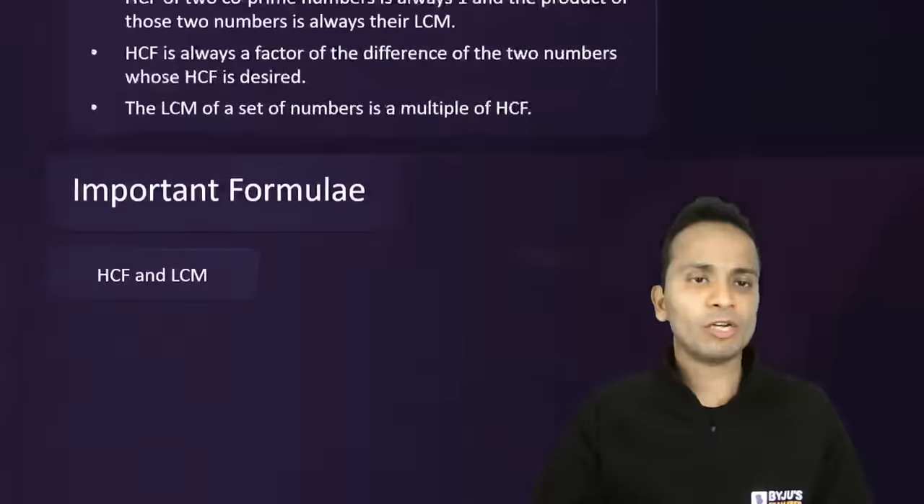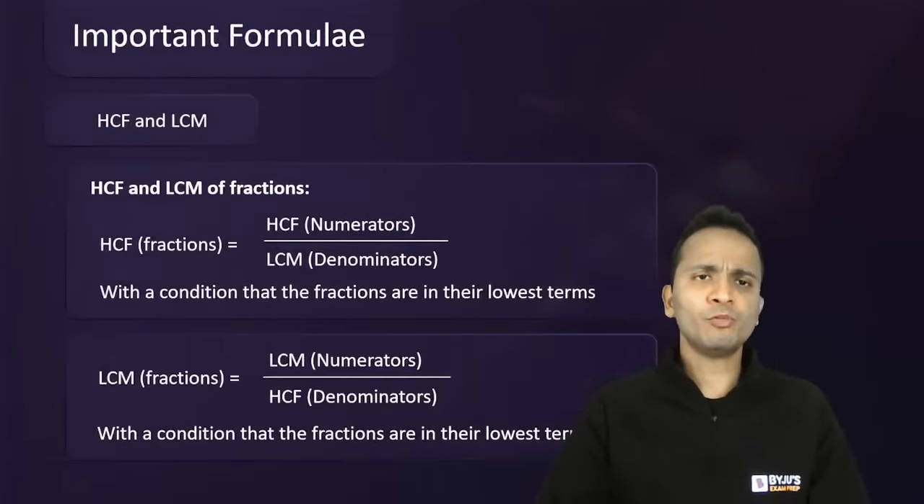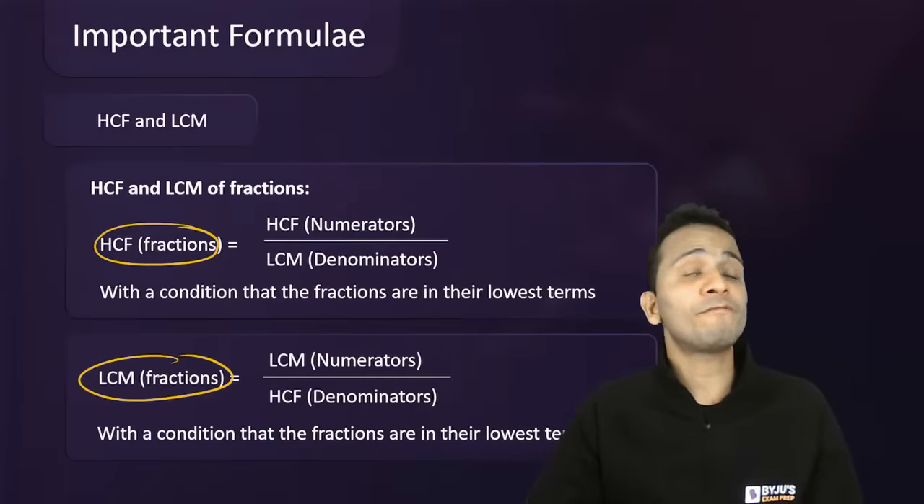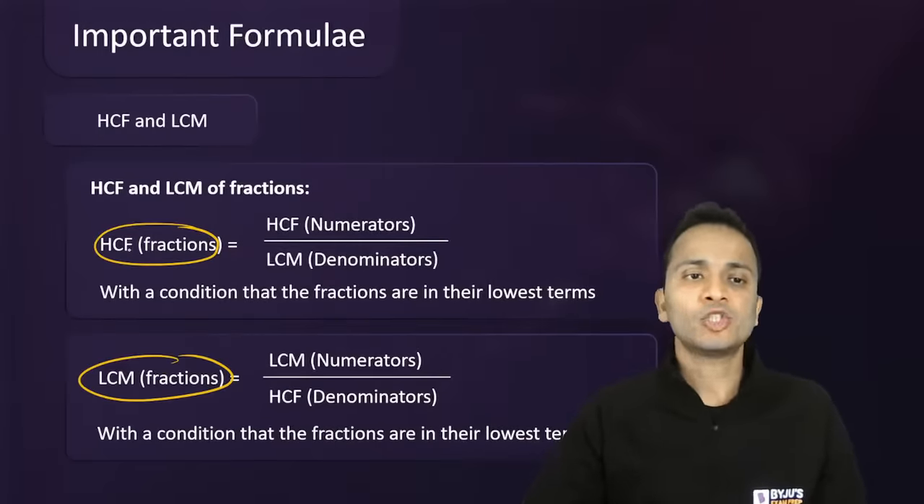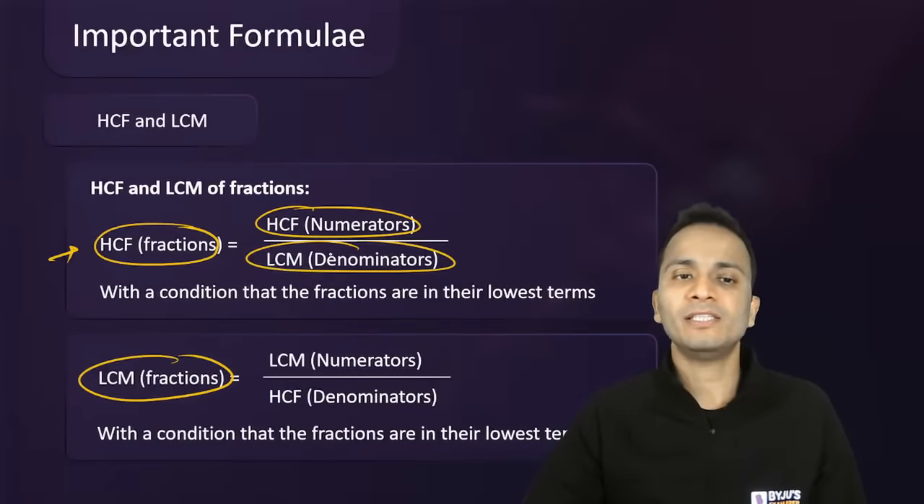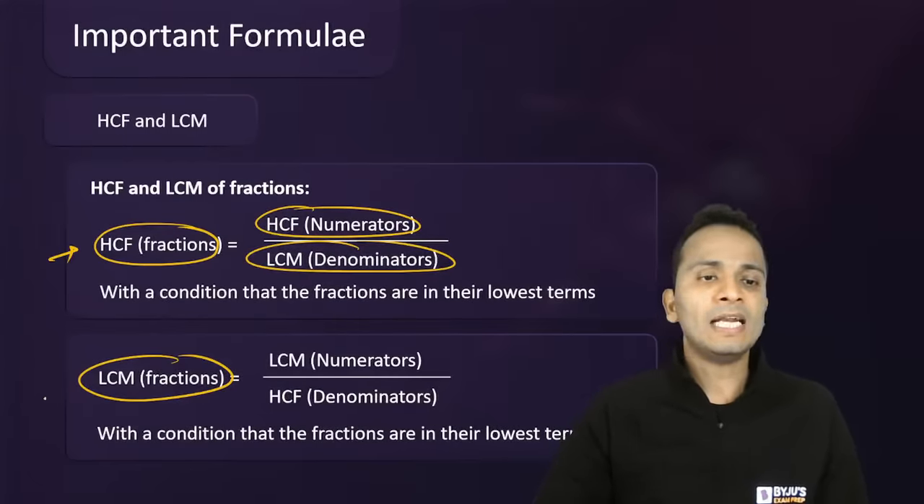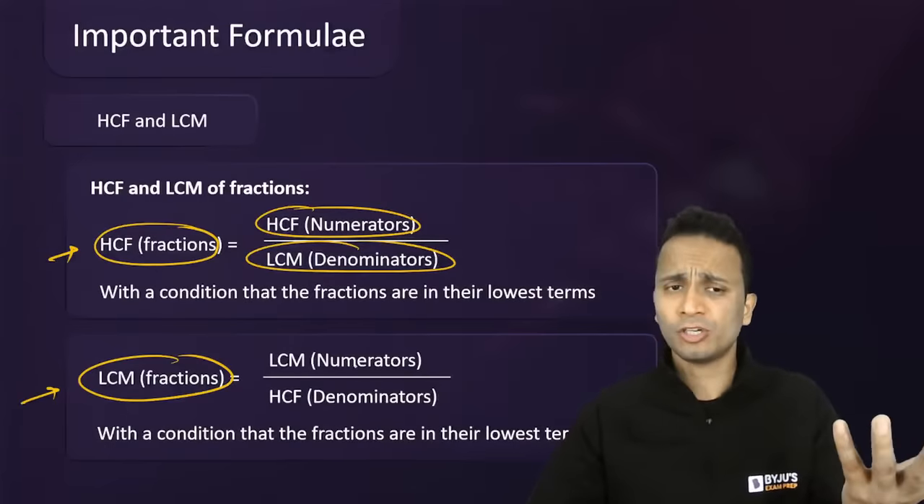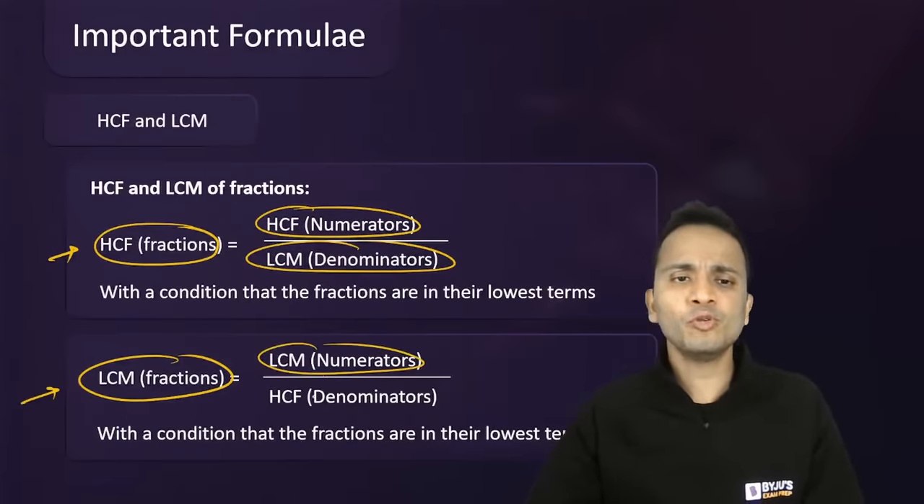So this we have already done. Now another few properties of LCM HCF. So while you are calculating the HCF or LCM of fractions, ठीक है? So HCF of fractions will be HCF of numerators divided by LCM of denominators, and next LCM of fractions will be reverse of this, LCM of numerators divided by HCF of denominators.